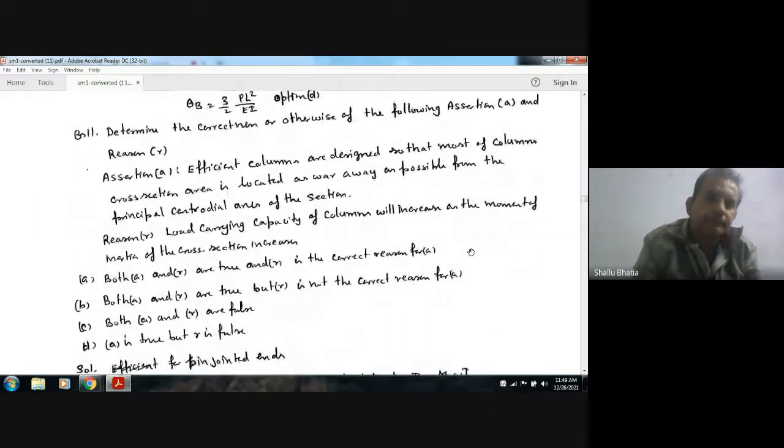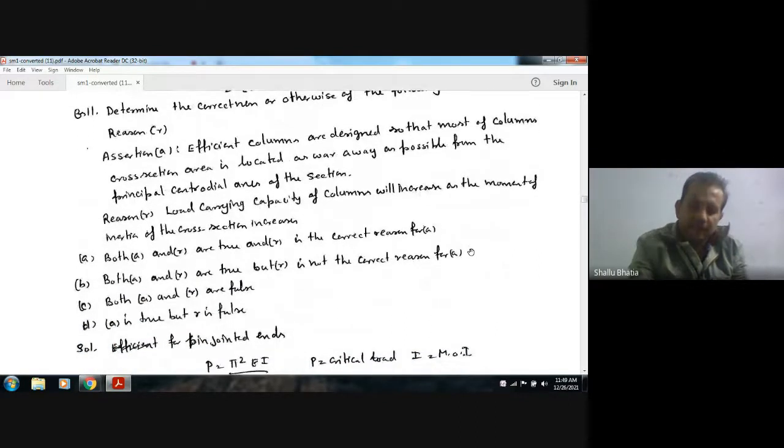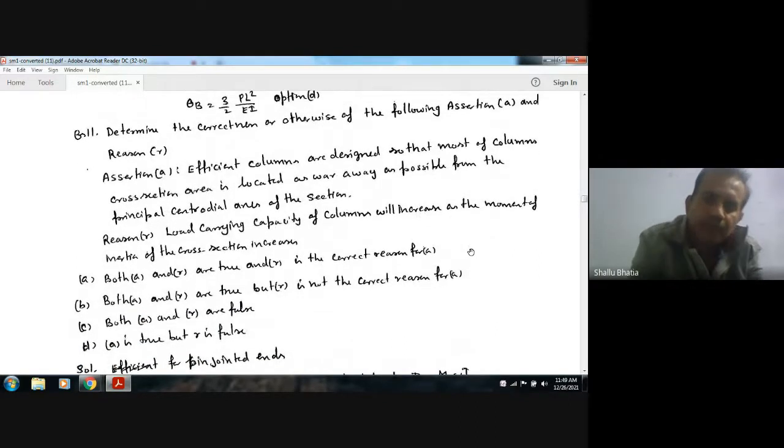Next, determine the correctness or otherwise of the following assertion A and reason R. Assertion A: Efficient columns are designed so that most of the column cross-section area is located as far away as possible from the principal central axis of the section.